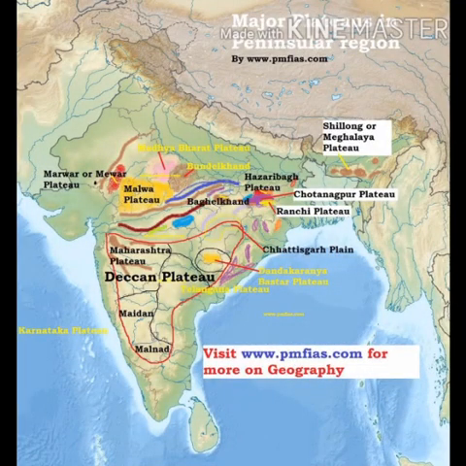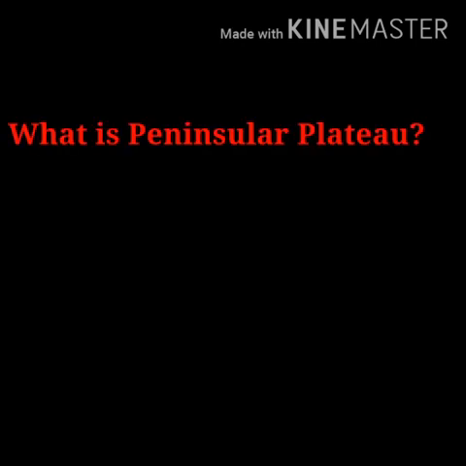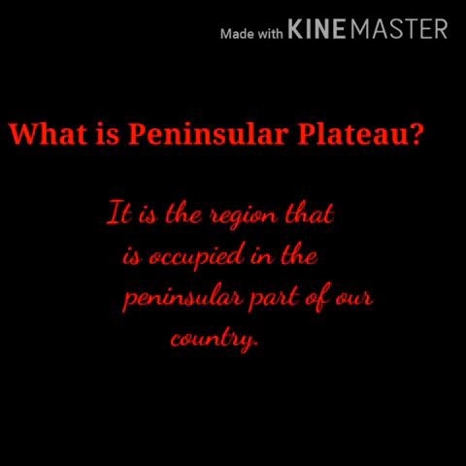Now first is plateaus of Peninsular India. What is a peninsular plateau? It is nothing but the region that is occupied in the peninsular part of our country.